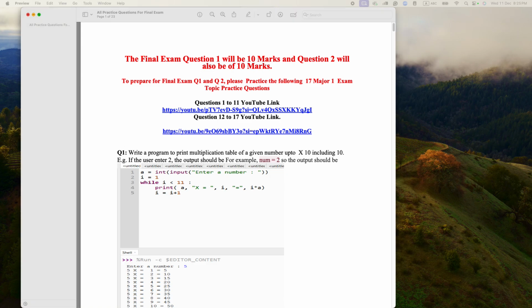Doctor, so we just need to study this file, nothing else, and the videos in it? Yes, a single file. All the questions in this file and the videos in it, so that it's easier for you to navigate. I put it all together so you don't get confused. On the exam day, I know you'll be busy, so to make it easy for you, I put everything in a single file.